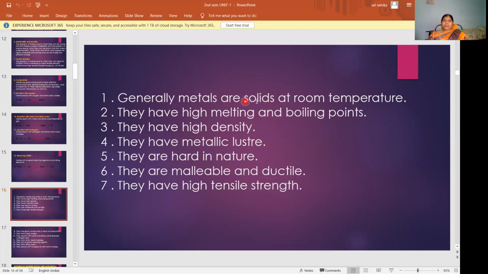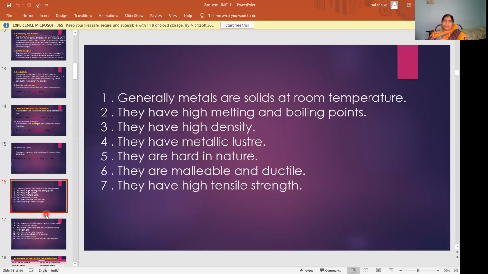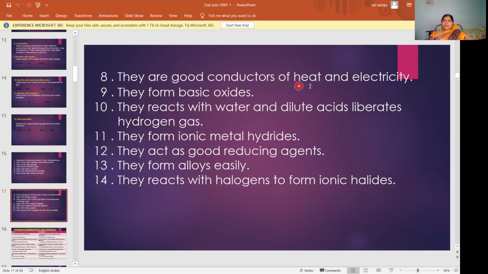They are solids at room temperature. They have high melting and boiling points. They have high density. They have metallic luster. They are hard in nature. They are malleable and ductile. They have high tensile strength. That means there is no need to explain the exception cases; directly write what they have. They exist in solid state or liquid state, that's it. Like this, they can ask for a 1 mark, 3 marks or 5 marks question. Then they are good conductors of heat and electricity. They form basic oxides.